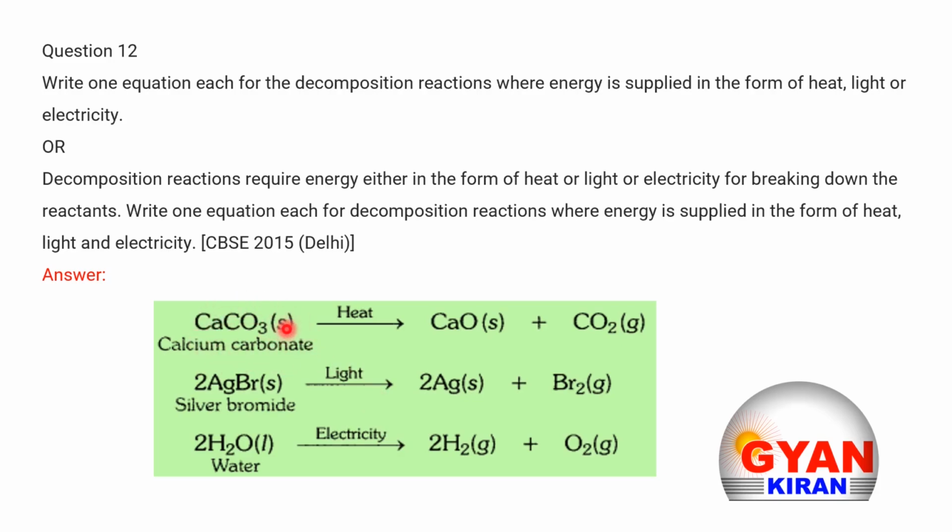Calcium carbonate, by absorbing heat, gives simpler substances like calcium oxide and carbon dioxide. And in presence of light, silver bromide breaks up into its own simpler products, silver and bromine. And in presence of electricity, that is known as the electrolysis of water. Water in presence of electricity breaks up into simpler substances like hydrogen and oxygen. So these are all examples of decomposition reactions in which energy is absorbed in the form of heat, light and electricity.